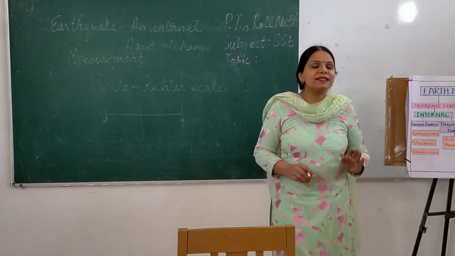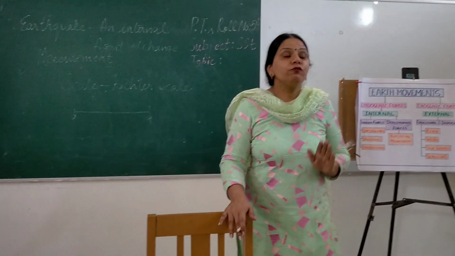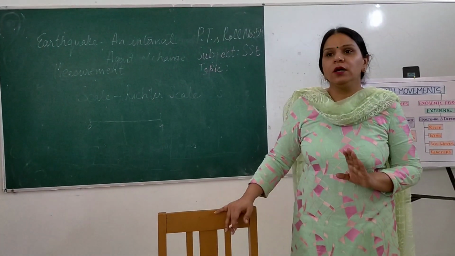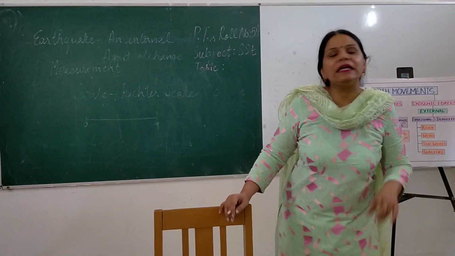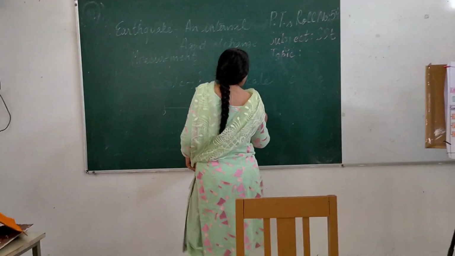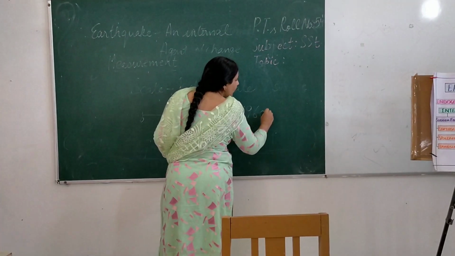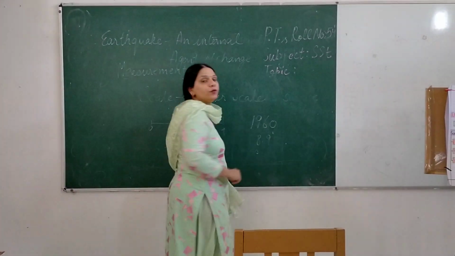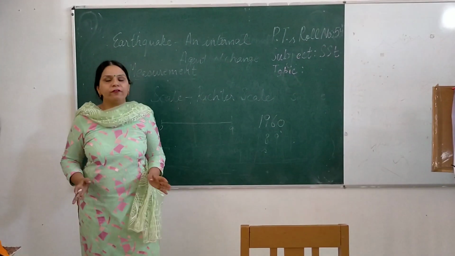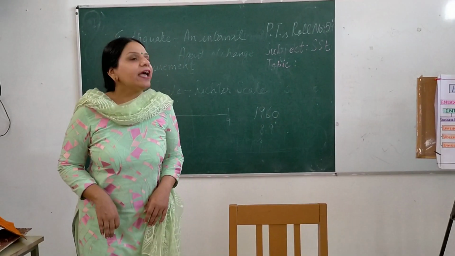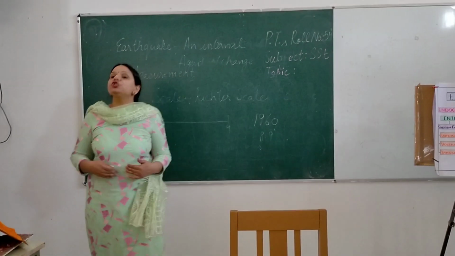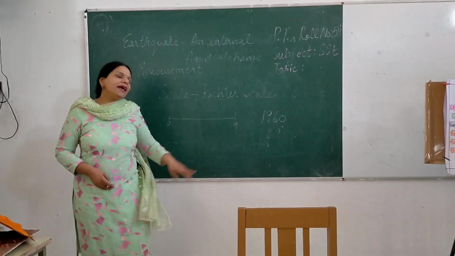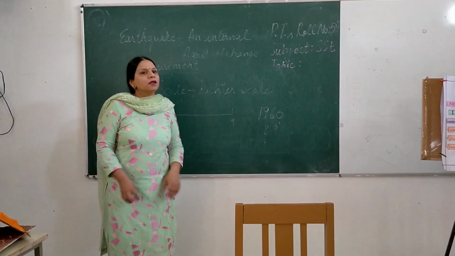Because the maximum intensity earthquake which ever has occurred on the earth was in Colombia in 1960. This earthquake in Colombia was of 8.9 Richters, and it caused a lot of havoc on the surface of the earth. We haven't received any earthquake stronger than this till now. Hence the maximum point of the scale is 9.